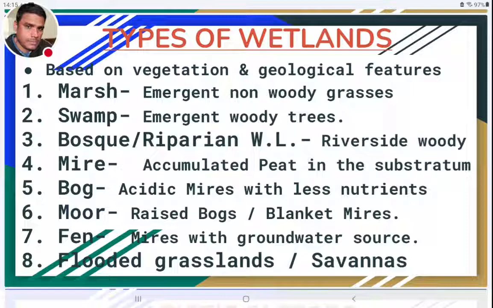Next, the fourth type is mires. Mires are a special type of wetland where peat accumulates in the substratum. Peat is nothing but plant material that dies, and all those plant materials usually get decomposed.